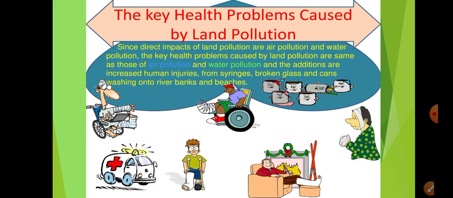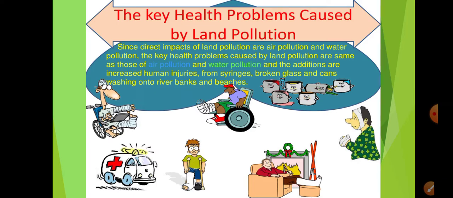Now the key health problems that are caused by land pollution. Here we are going to see what are the health problems that are happening to us as a result of land pollution. So the direct impacts of land pollution are air pollution and water pollution. So the health problems that are caused by land pollution are similar to those of air pollution and water pollution.